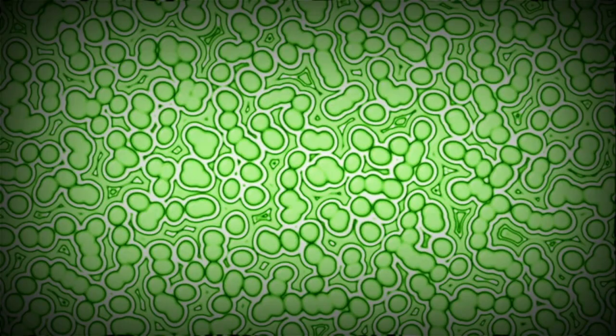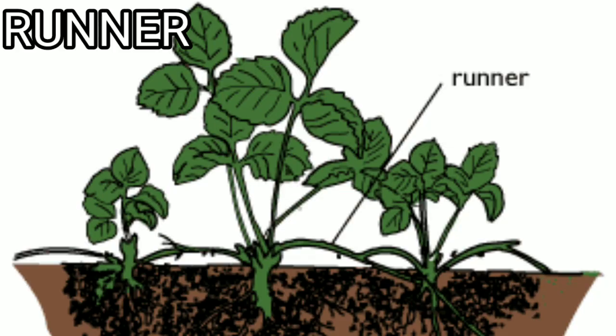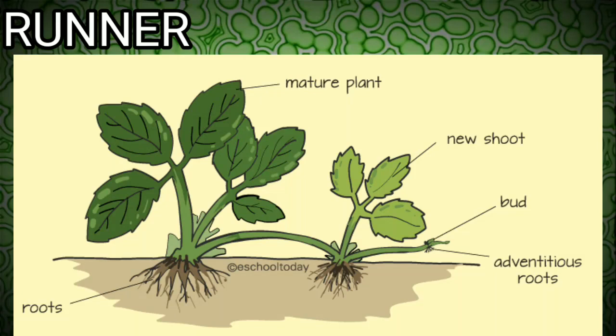Firstly, let us learn about the runner. A runner is a slender, horizontally growing branch at ground level. It arises as an axillary bud and creeps some distance away from the mother plant, then strikes roots. When the runner breaks off from the mother plant, it results in an independent daughter plant. Examples are Cynodon, which is a grass, and Oxalis.